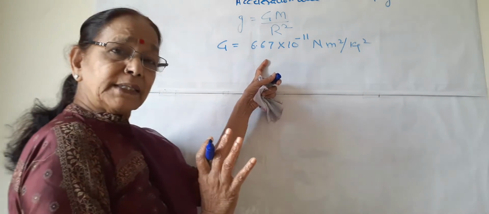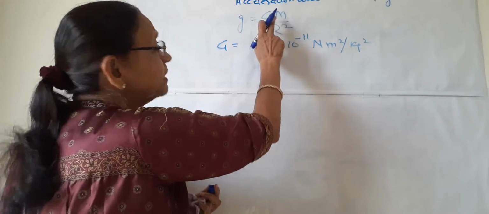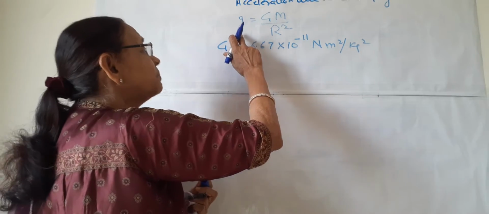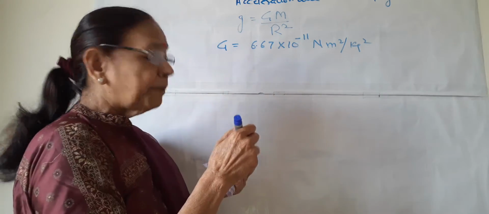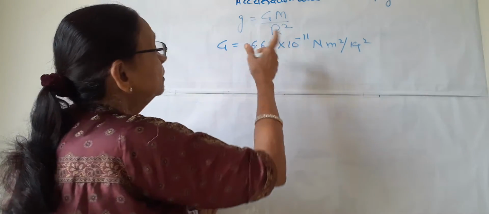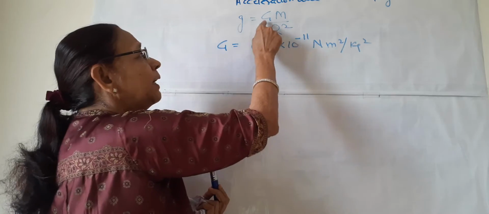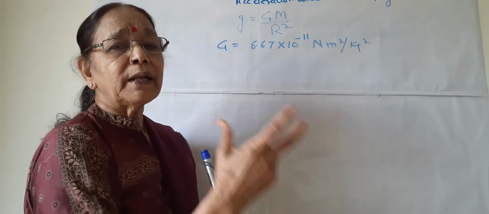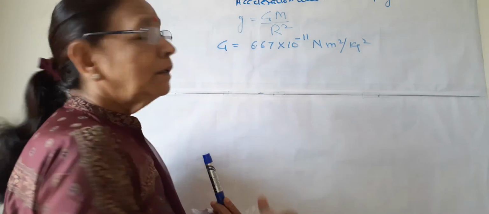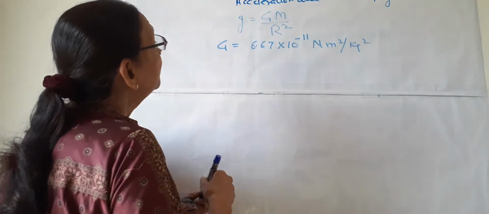This value is fixed and it is constant all over the universe. The universal constant capital G. Now you can differentiate between small g and capital G. Sometimes in exams the question is asked, what is the difference between capital G and small g, and you can write 3, 4, 5 points by taking the differences.